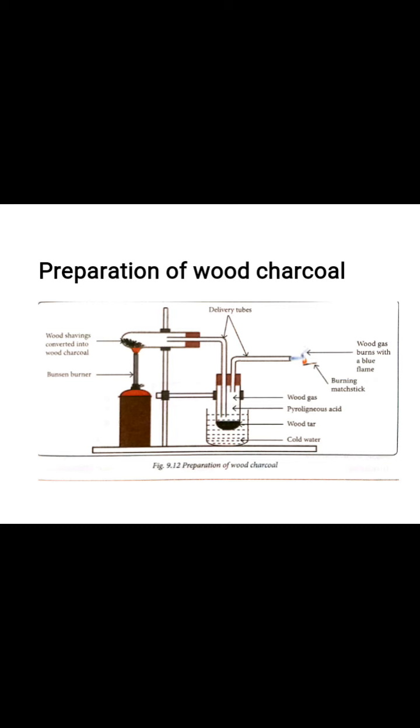Actually it is a black, porous, soft and brittle solid. It decolorizes sugar and soil. It is a bad conductor of heat and electricity. It is a very good adsorbent. Adsorbent means those substances on which other substances can deposit. So it can adsorb different colors and solids and liquids and gases over it. It is heavier than water but floats on it because it is porous in nature.